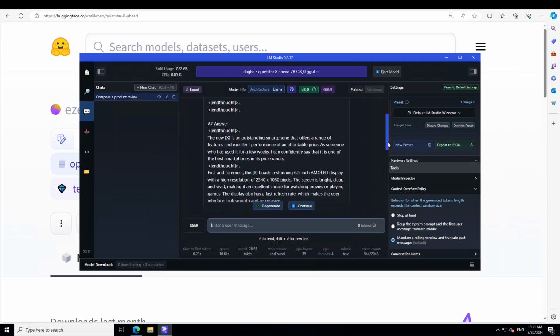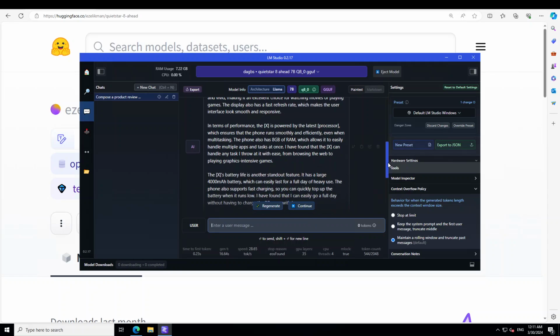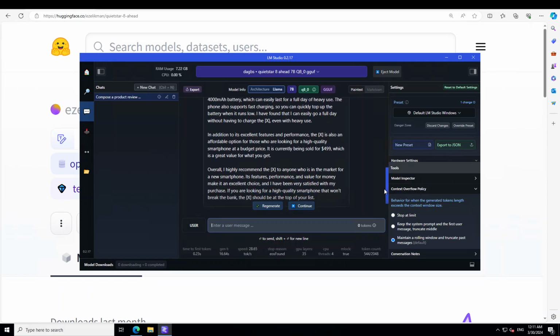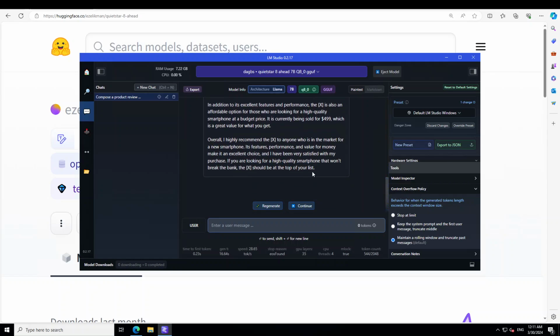Okay, pretty good. Let's go and check it out. It is saying that the new X is an outstanding smartphone that offers a range of features and excellent performance, and so on. First and foremost, it is telling us about its display, screen, and then performance, processor, also its RAM and all the specs, battery life, excellent features and performance, affordable option, and then overall I highly recommend this. How good is that? So you just have to fill in your values, and it could be any phone. So I would say that is pretty good reasoning, rationale and explanation from the model.